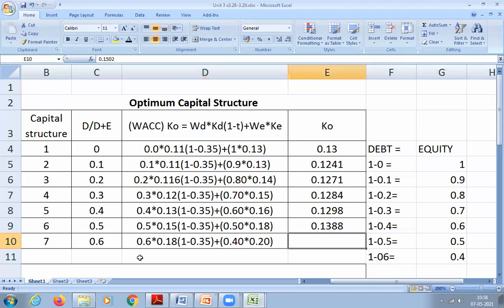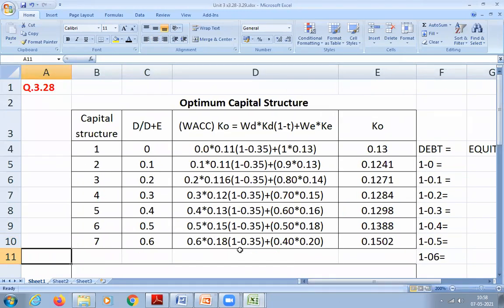So 0.1502. Yeah, that's correct. Anybody else? Yes, sir. 0.1502. Why did you get 0.19? Somebody told in the beginning. Angela, how much did you get? Okay, all of you got 15%, that is 0.1502 for the last one.